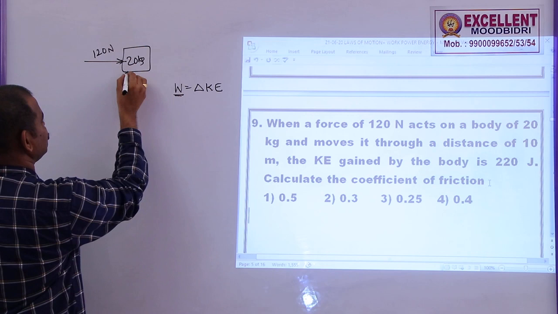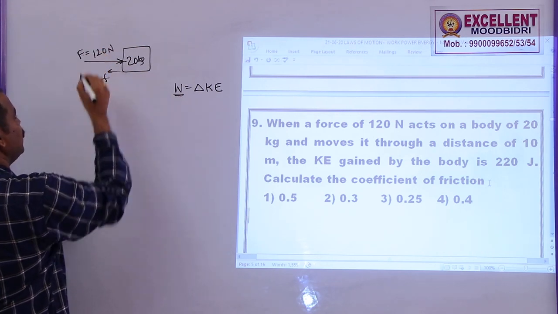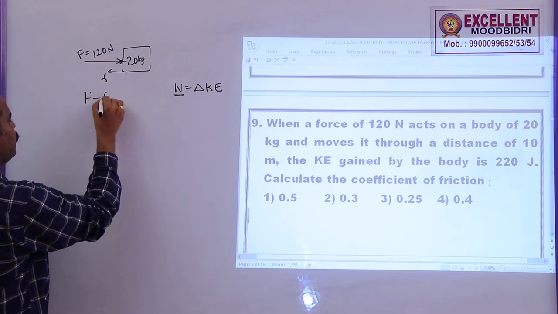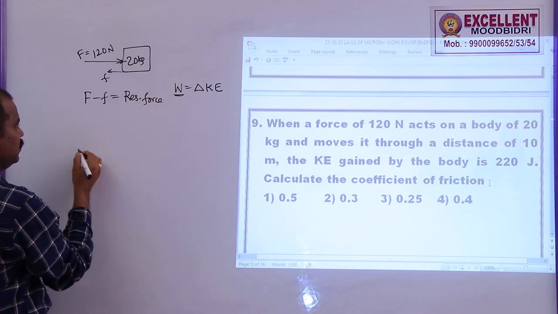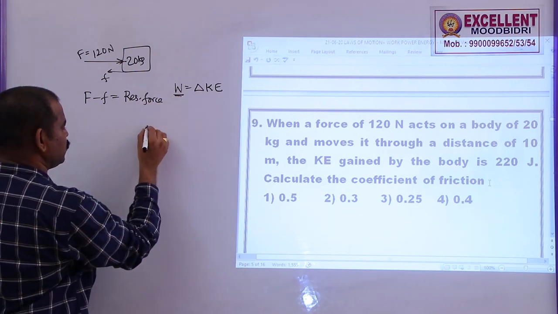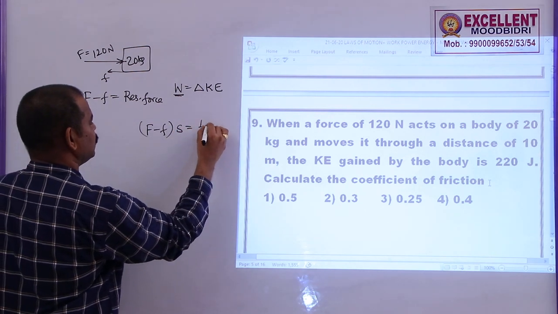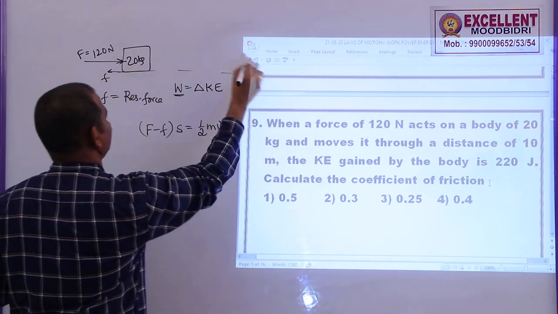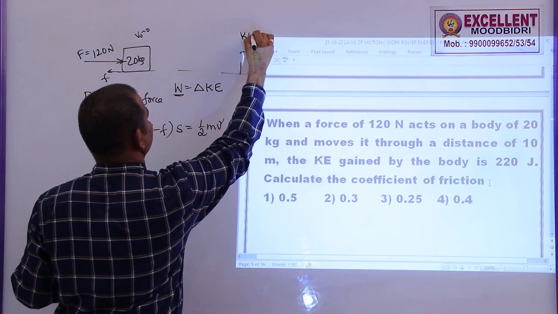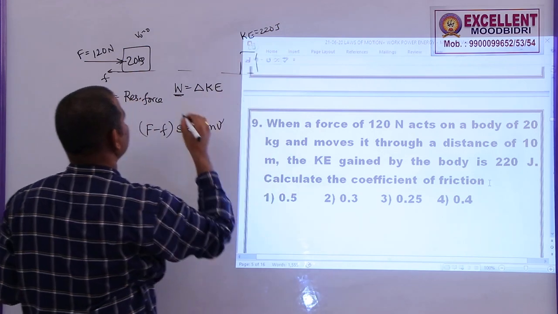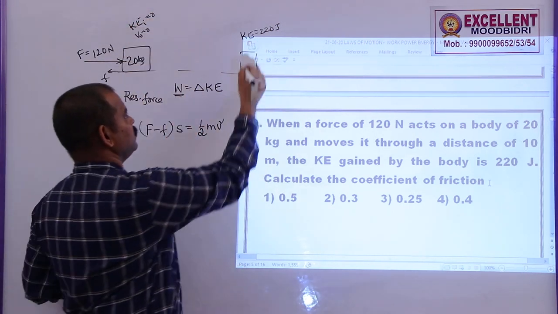Here the applied force is this much, and the frictional force will act in the opposite direction. This is the applied force. The resultant force is capital F minus small f. This is the resultant force in this case. So in this what we can write, work done is equal to resultant force into displacement is equal to the change in kinetic energy. Here the velocity was 0. After coming to this point, the kinetic energy is found to be 220 joules. So here initial kinetic energy is equal to 0 and final kinetic energy is 220.